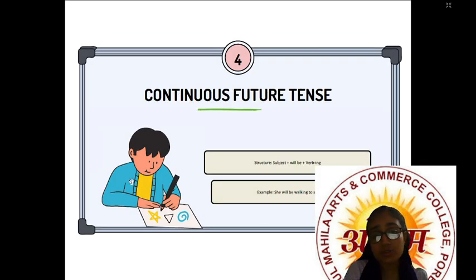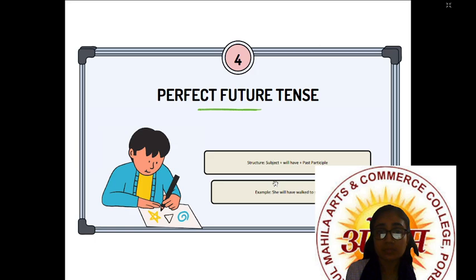Now continuous future tense. As we have done in the past tense, continuous means ing. So subject plus will be plus verb plus ing. Subject, she will be. The verb is walk, so walking will come because it is continuous. So the example will be she will be walking to school, right? So this is continuous future tense.